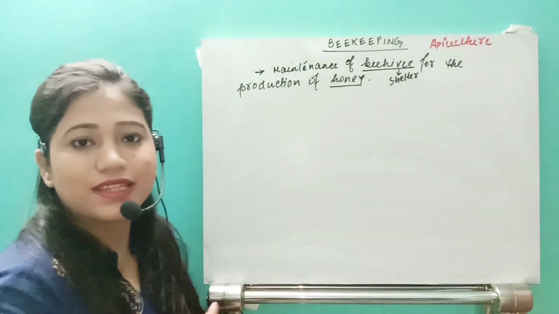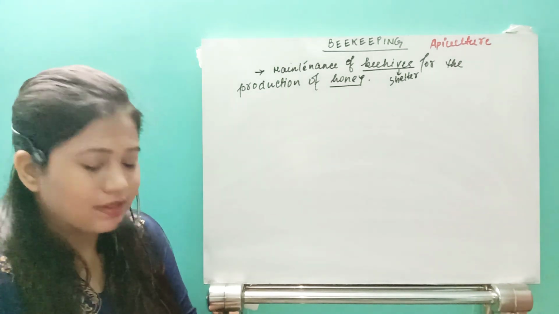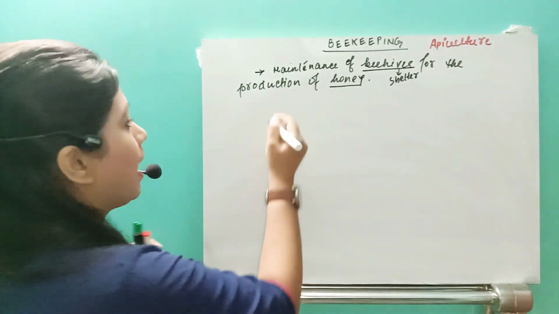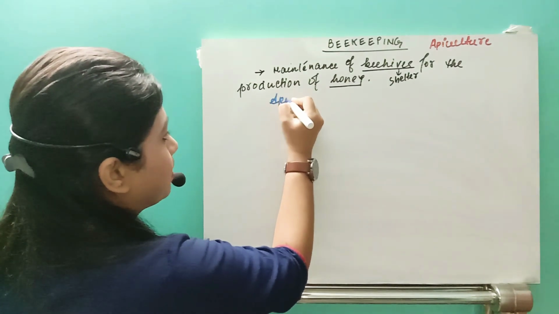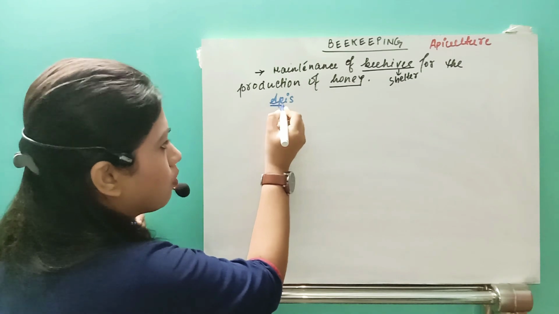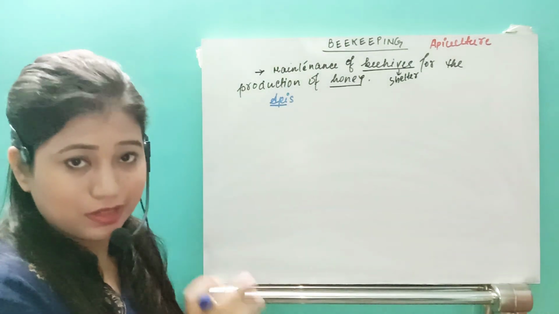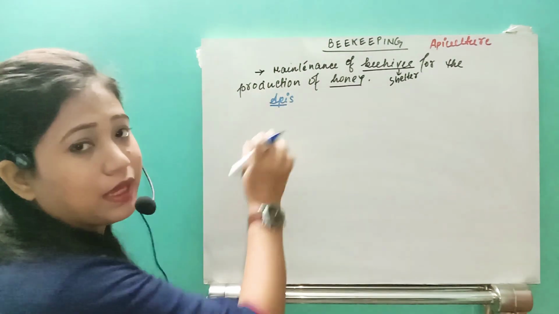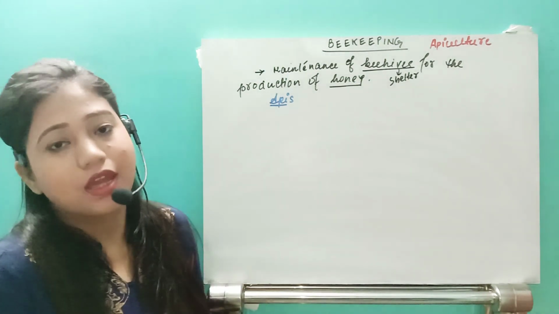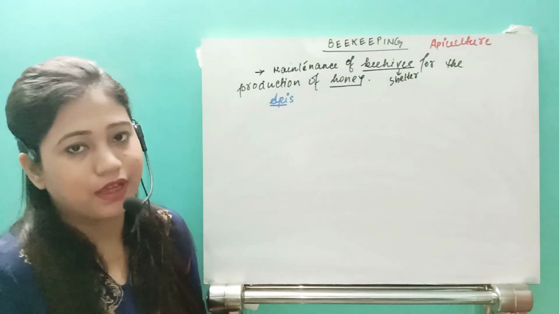Actually, from where does this word apiculture come? The generic name of the honeybee is Apis. So from this word Apis, the word api comes. So beekeeping is also known as apiculture.